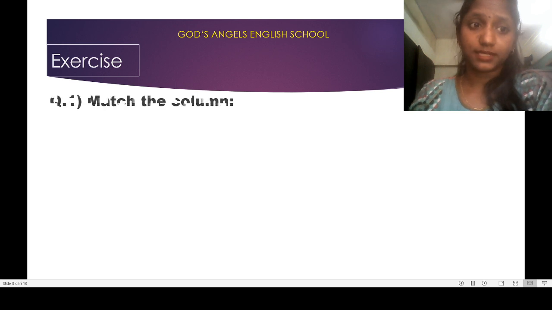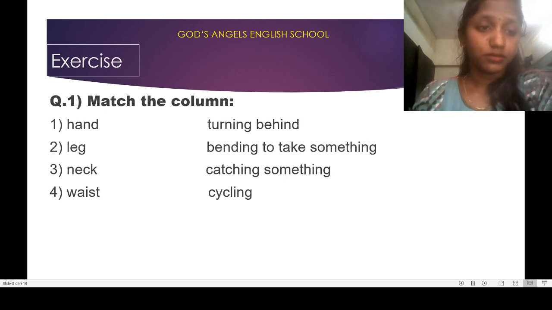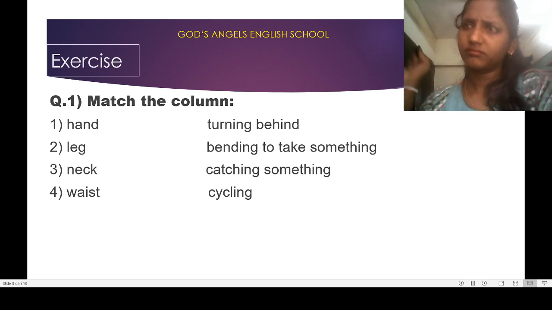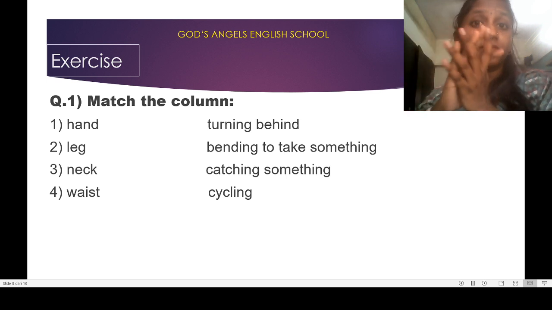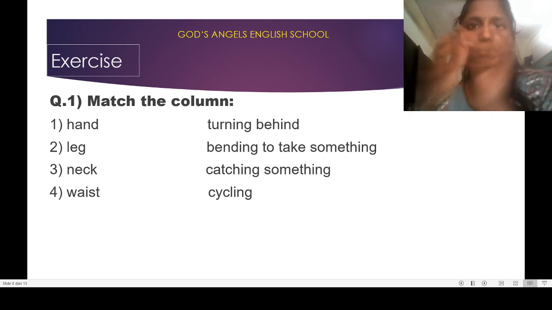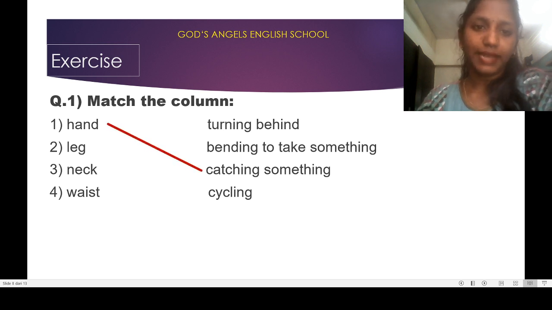Next comes the exercise. The first one is match the column. So there are the options. For hand, what will we do? Turning behind? No. Bending to take something? No. Catching something? Yes, we can catch. Or cycling? No. So catching something. Now legs.